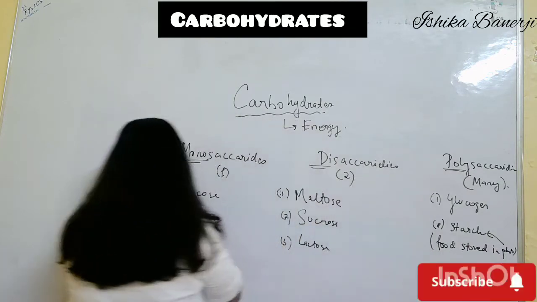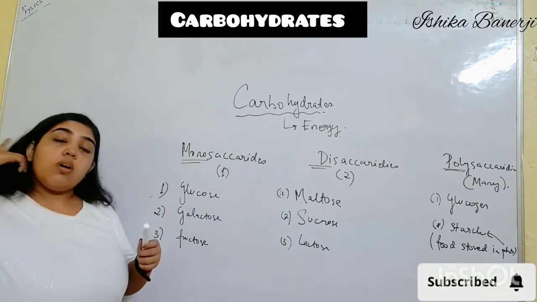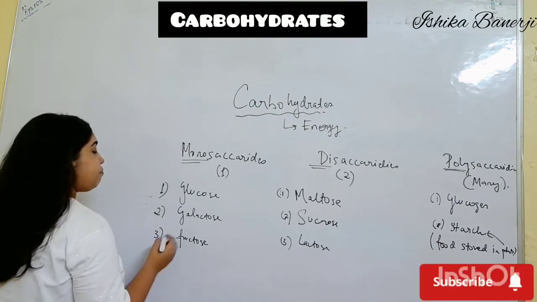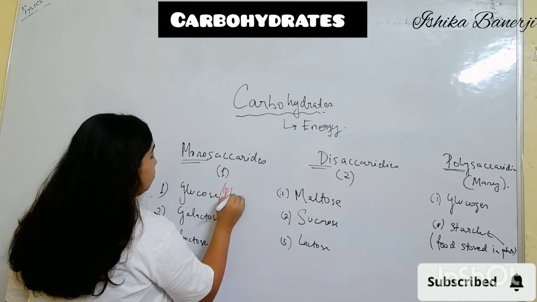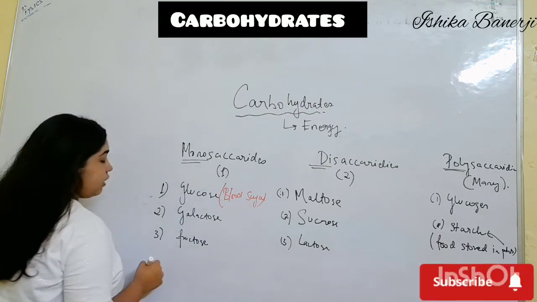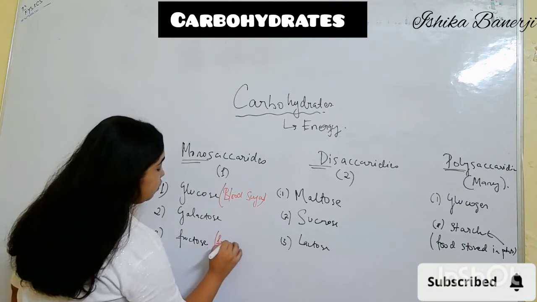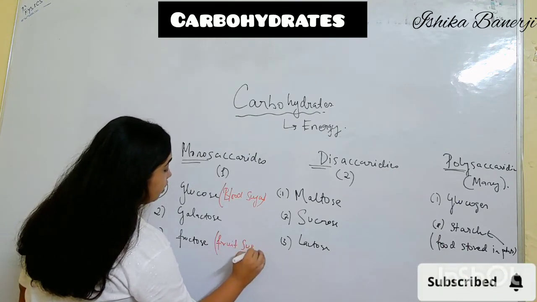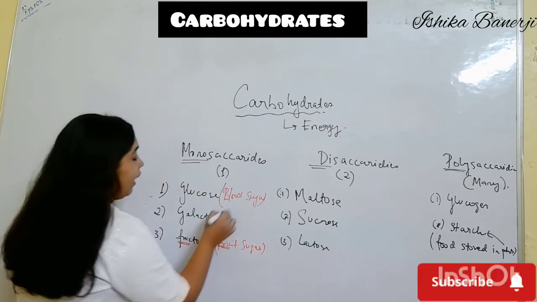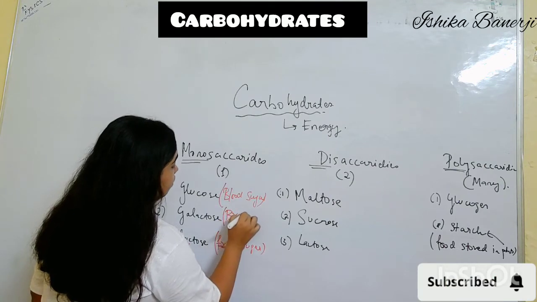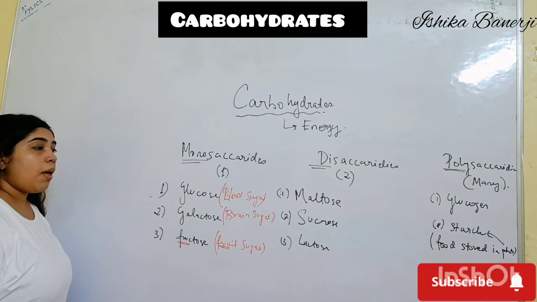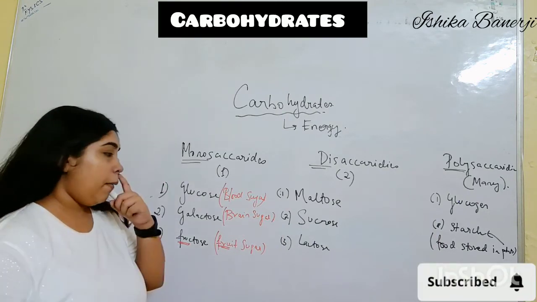Now glucose is also known as blood sugar. Understand? Fructose is known as fruit sugar. Fructose, fruit, from here you can remember it. And galactose is known as brain sugar. Clear? Any problem? Okay.